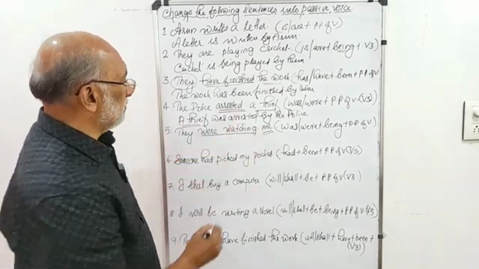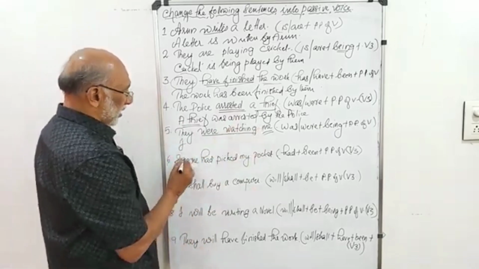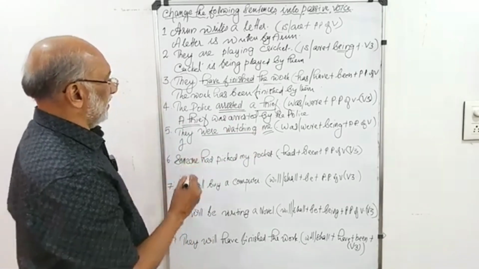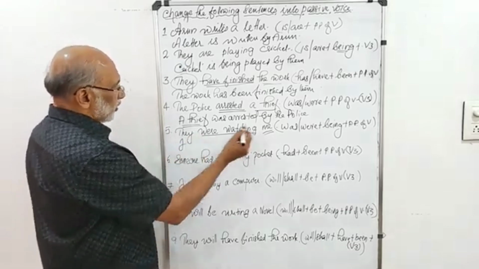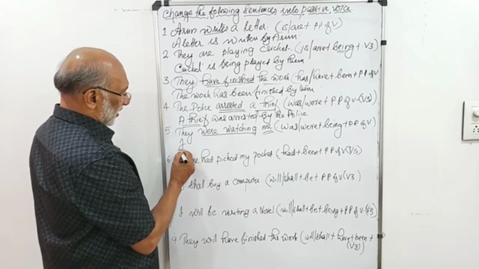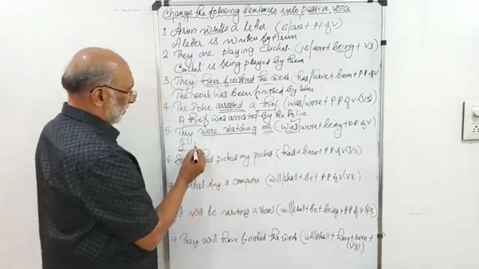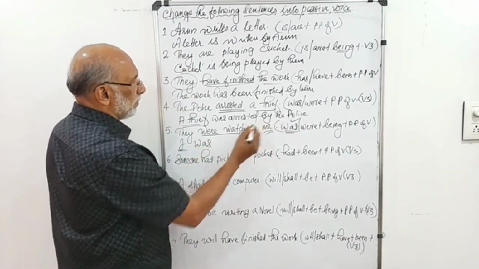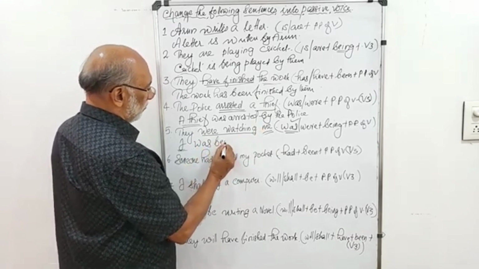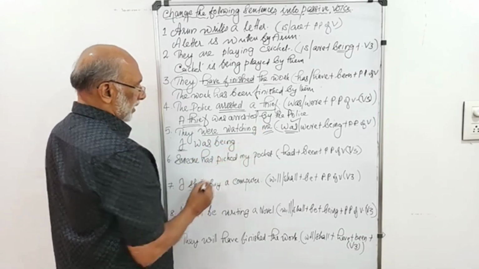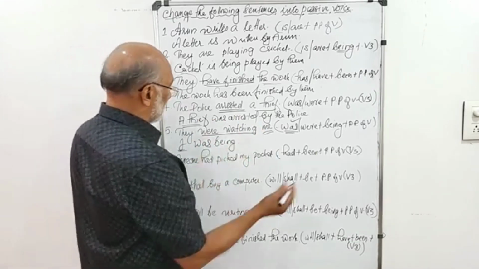When it comes to the subject position, naturally it becomes I. Okay, they were watching me. I is singular, so we have to opt was. I was. As I said, being is an unavoidable part of continuous tenses in the passive structure.